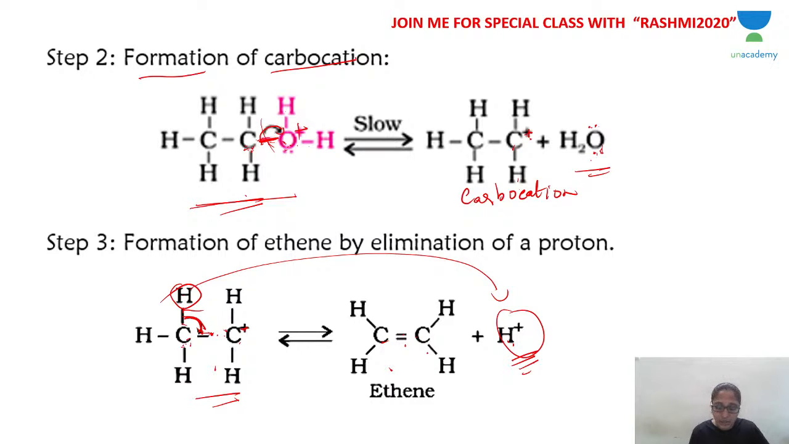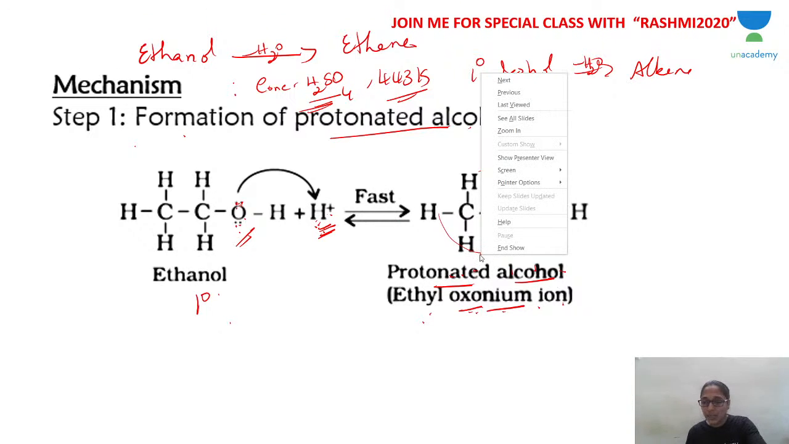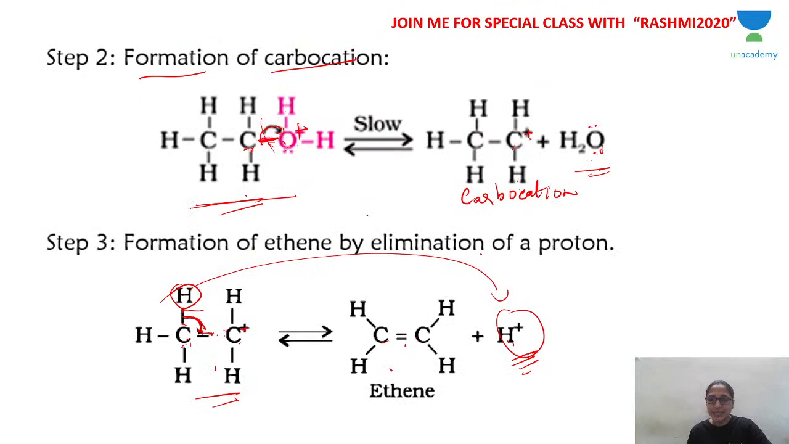I hope you understood this. Did you understand? Guys, did you understand, or do you want me to explain the mechanism again? So the first step of the mechanism, remember, you're converting primary alcohol, that is ethanol, to ethene. The first step is ethanol takes up H plus to give you protonated alcohol. Once protonated alcohol is formed, the second step is the protonated alcohol loses a molecule of water.